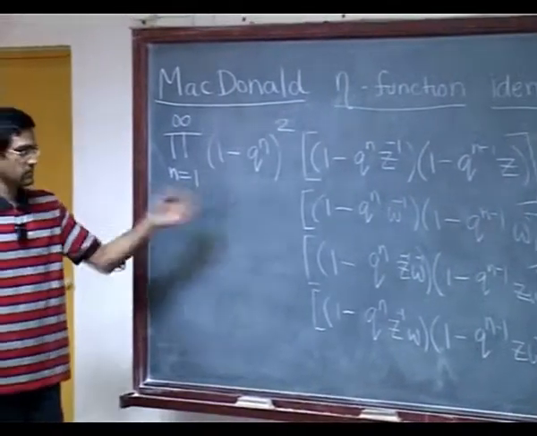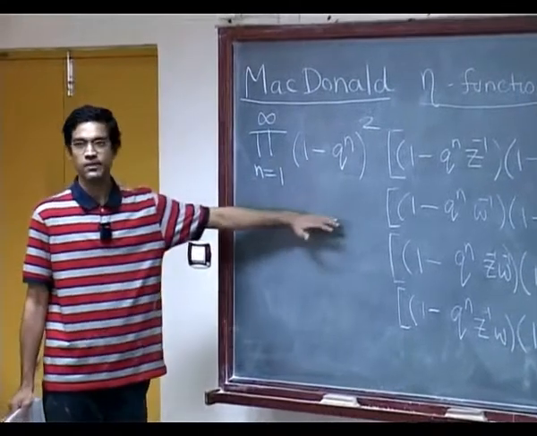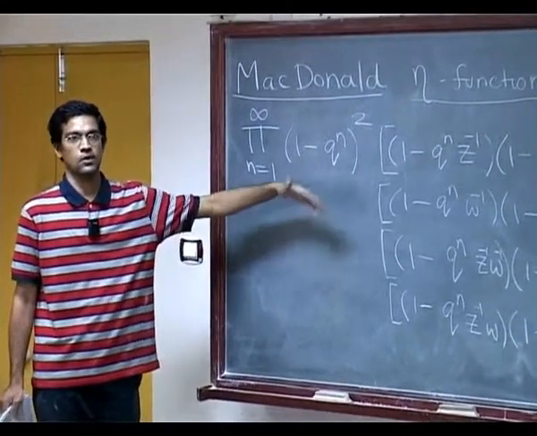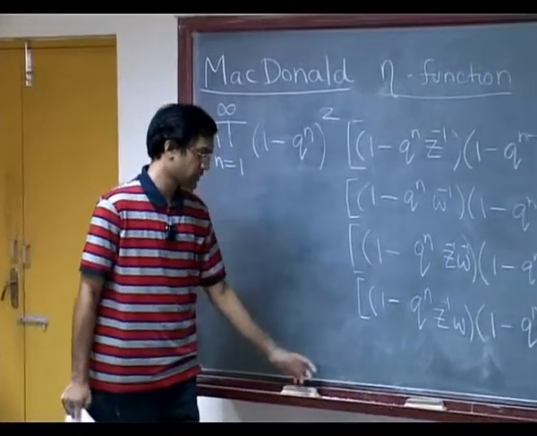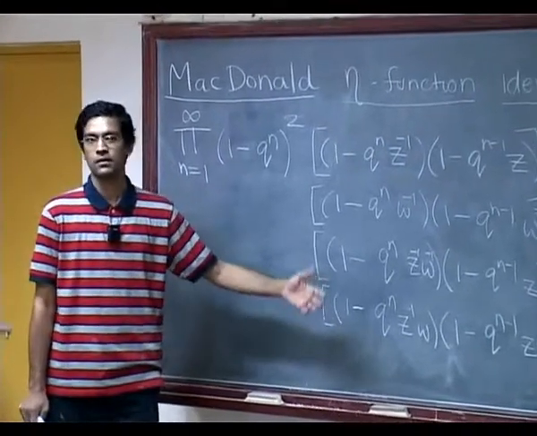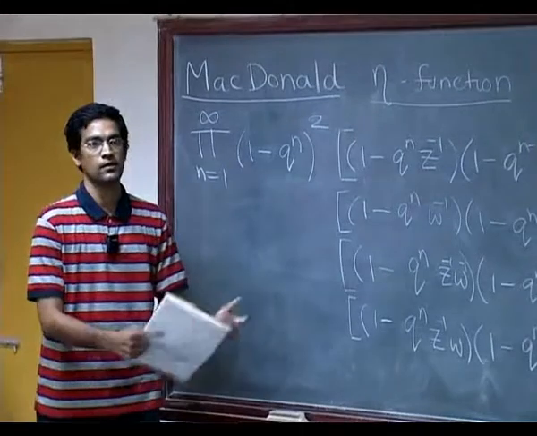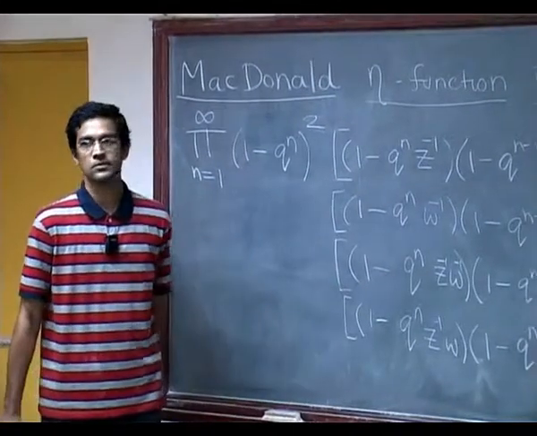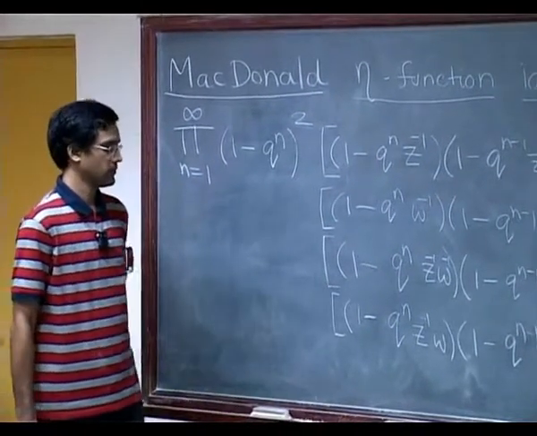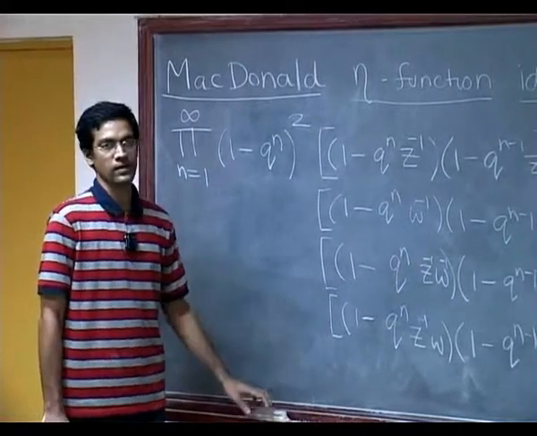And funnily, if you look at his paper, it's very brief. You would imagine such a horrendous looking identity would have a very long proof, but it's a half page proof where it just considers this as a function of Z and W, gets some recurrence relation, and lo and behold, it's done. It's a very quick, very clever proof, I imagine.